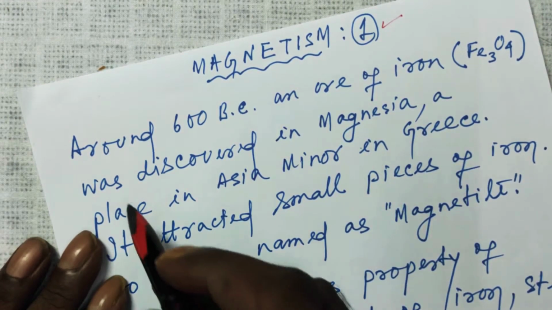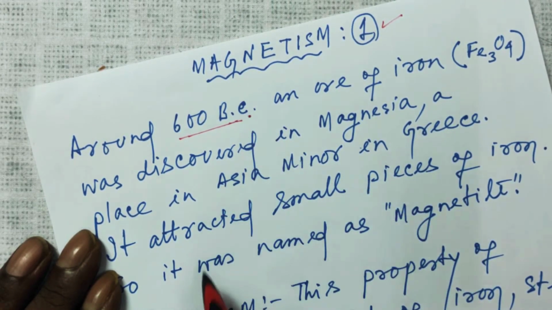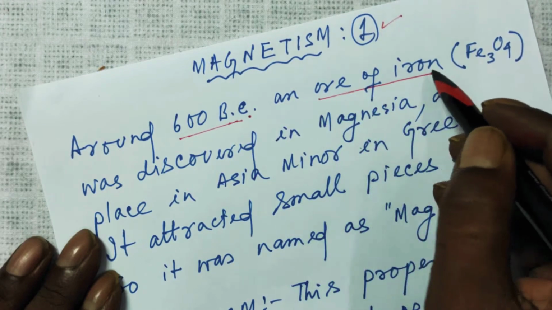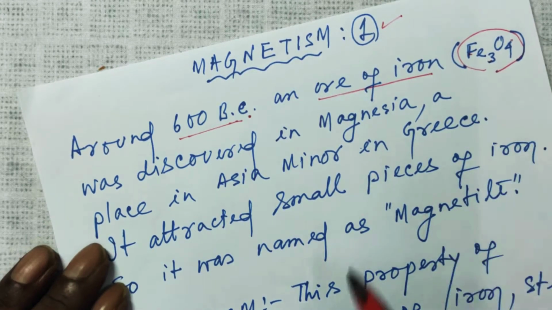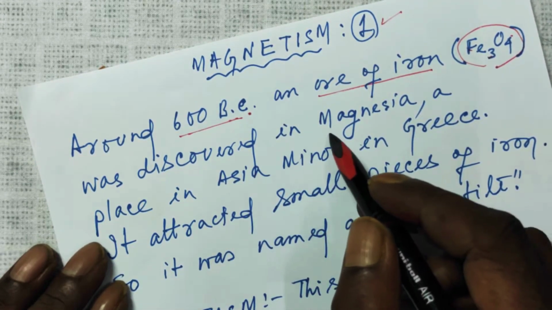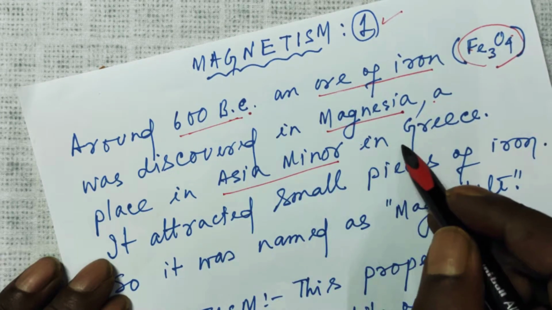Just go through it. Around 600 BC, before Christ was born, an ore of iron, and the formula for that is Fe3O4, was discovered in a place called Magnesia, a place in Asia Minor in Greece.